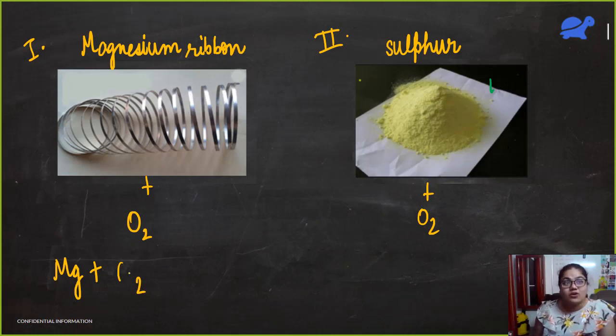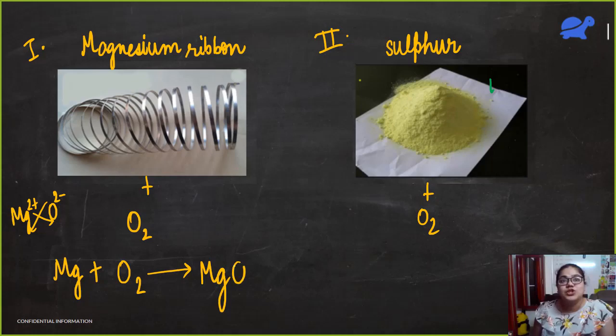Magnesium reacts with oxygen and we are going to get a metallic oxide, magnesium oxide. Magnesium ion is Mg2+, oxide ion is O2-, so magnesium oxide would be MgO. Same thing let's do for sulfur. Sulfur reacts with oxygen. What will we get when sulfur reacts with oxygen?